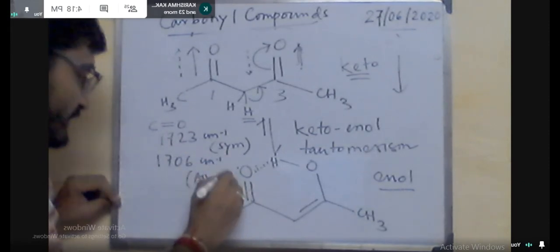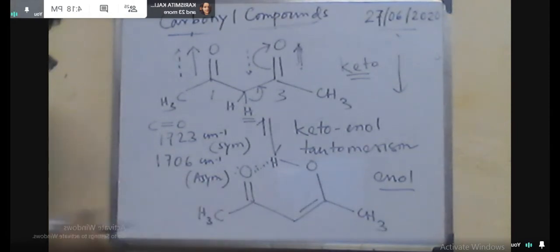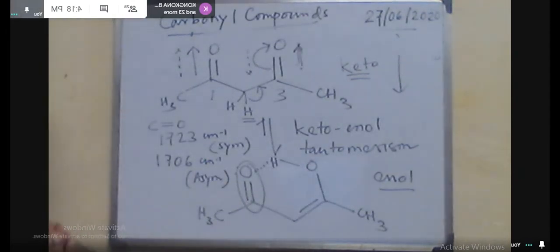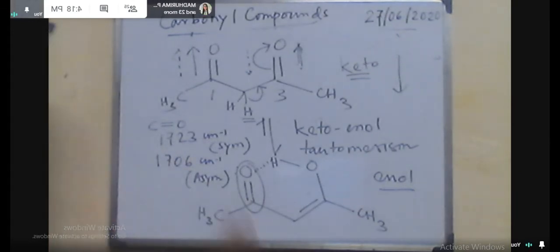So the double bond character is again deviated. So bond length is increasing and the stretching frequency is decreasing. And here the C double bond O stretching frequency is found at 1622 centimeter inverse. Huge difference.